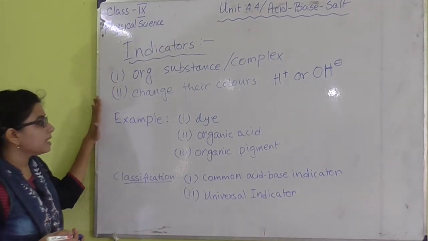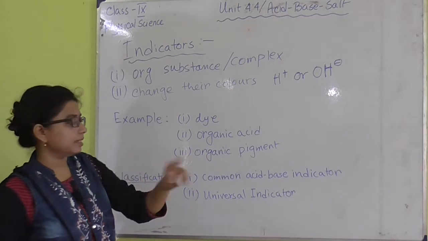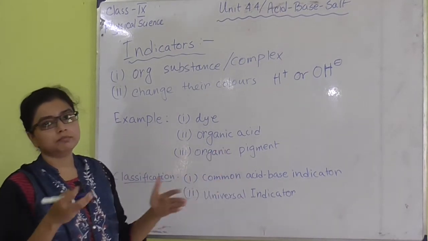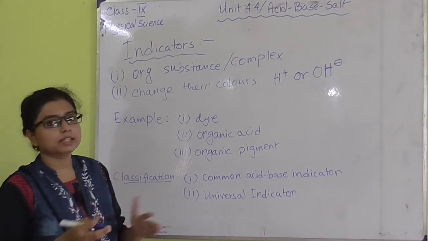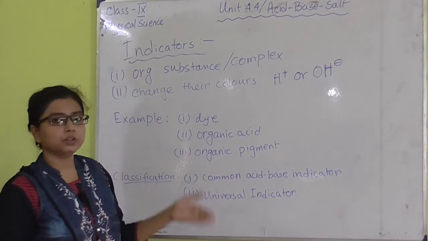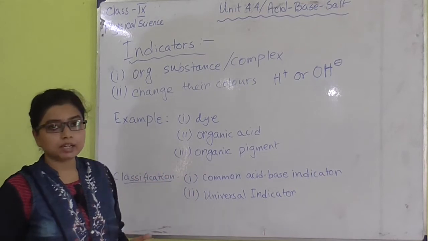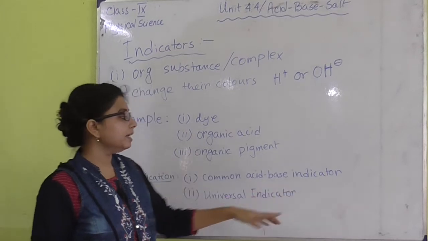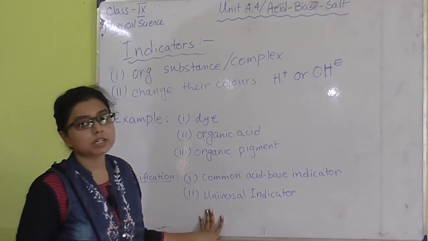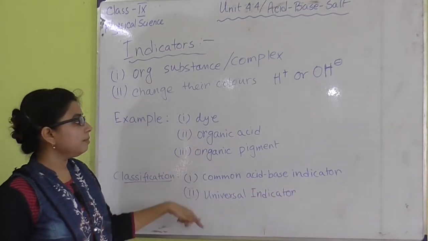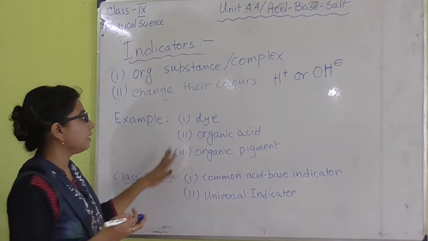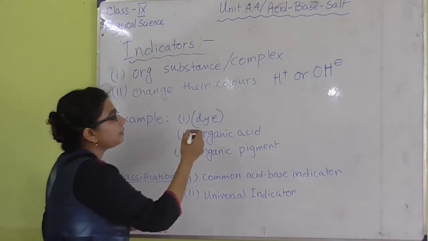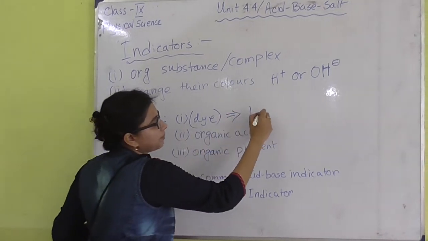Now we have basically two types of indicators. One is the common acid base indicator, to show whether the medium is acidic or basic. They are commonly available, so that is why they are known as common acid base indicators. And the second one is the universal indicator. I will talk about this a little later, but first I want to give some examples, like litmus.